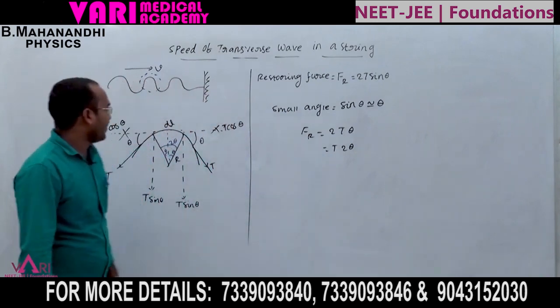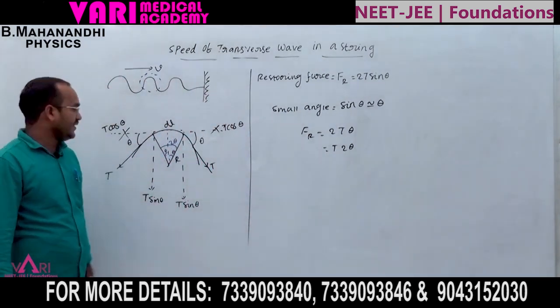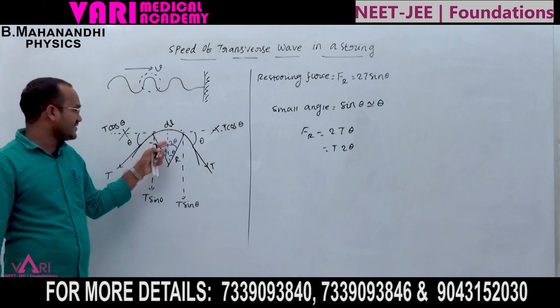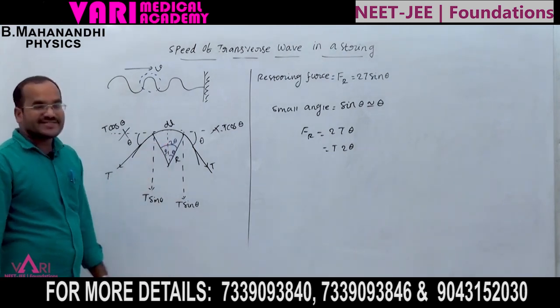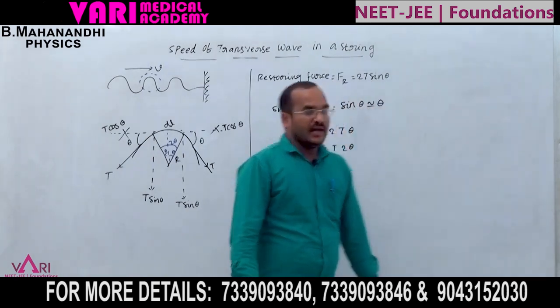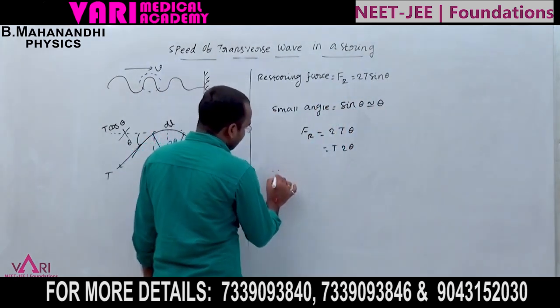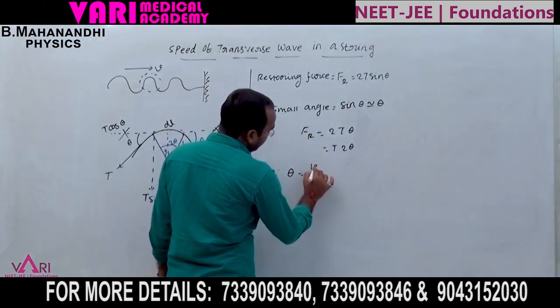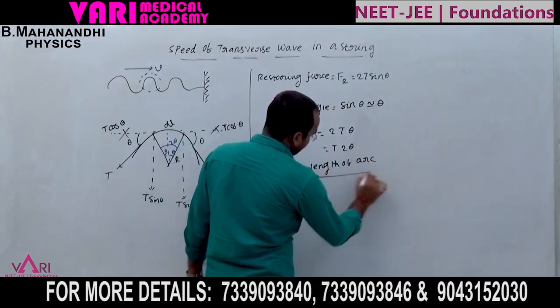This is the general formula of the restoring force, but here the angle is 2 theta. What is the explanation? From the fundamentals of basic geometry, theta equals length of arc by radius.